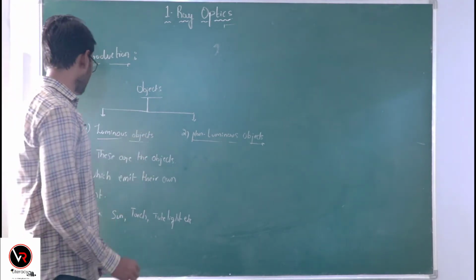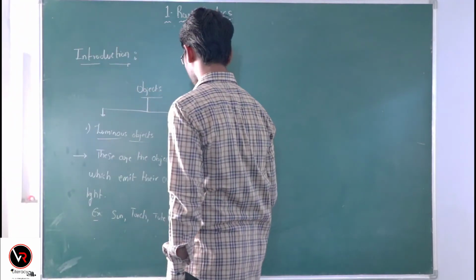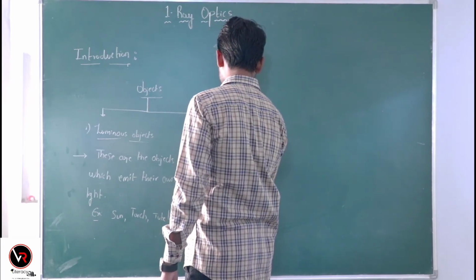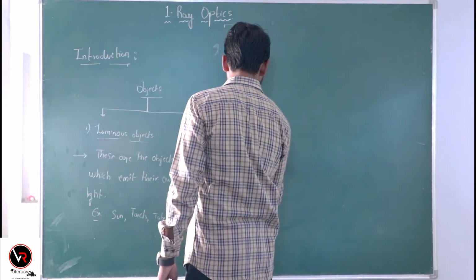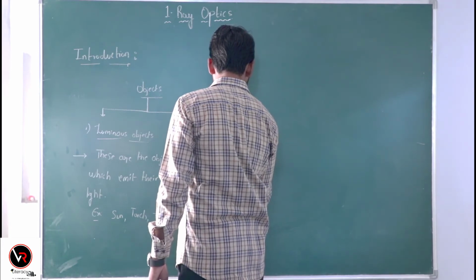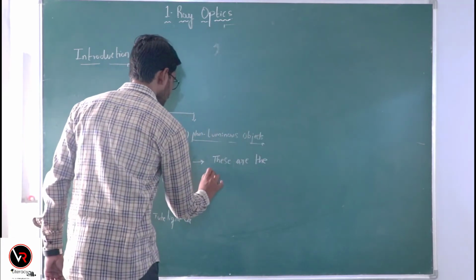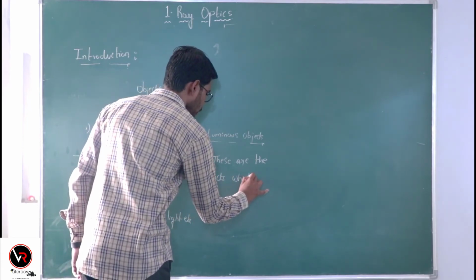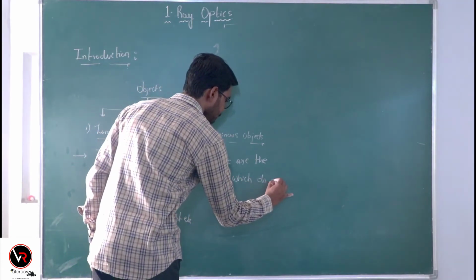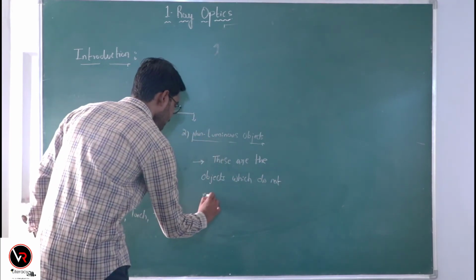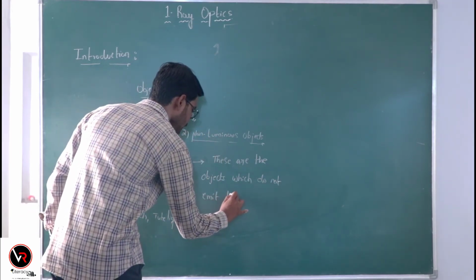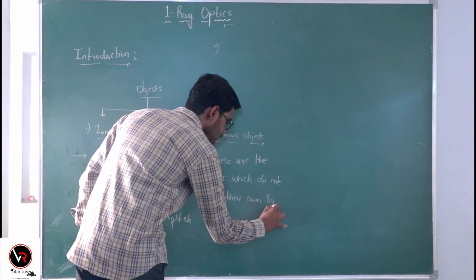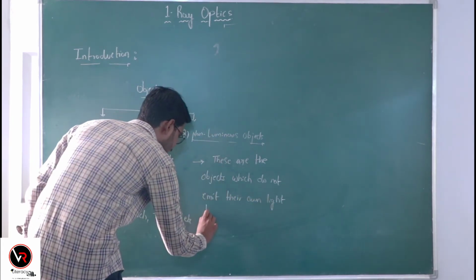So, we do have other objects, those are called non-luminous objects. These are the objects which do not emit their own light, but they reflect the light.